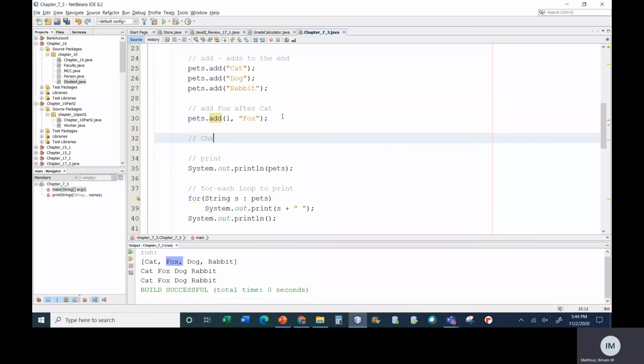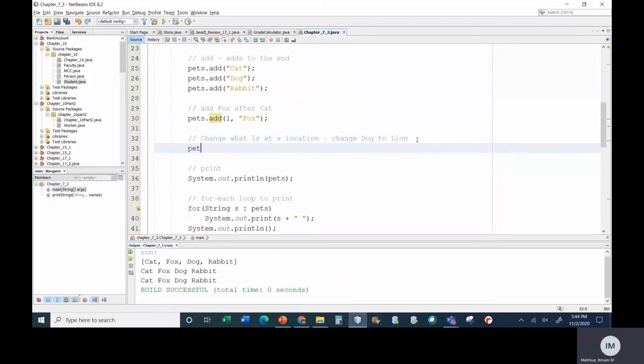I can also change what is at a location. So let's say I want to change dog to rabbit. Sorry, rabbit is already in there. Let's do lion. So dog now is at location 0, 1, 2. It's at location 2. So I can go to pets and say, I want you to set location 2 to lion. So it's going to go and change whatever is at location 2 to whatever I tell it. And so now it has at location 2 lion. So I can add to the end, I can add in the middle, and I can change data that's there.